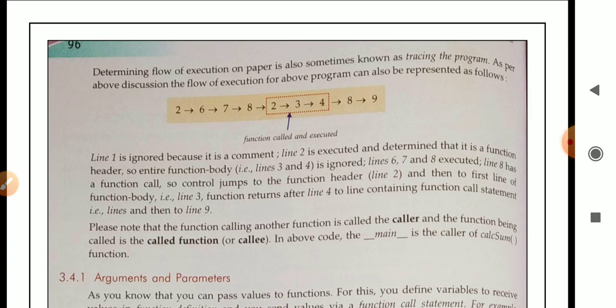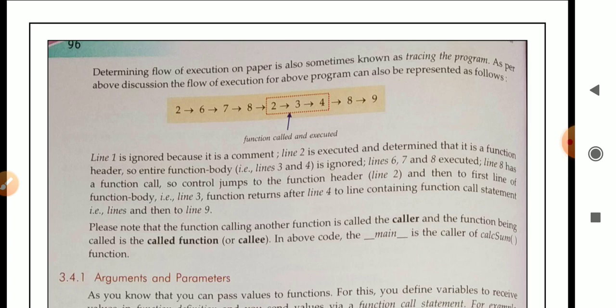Line 8 has a function call, so the control jumps to the function header, line 2, and then to the first line of the function body, line 3. The function returns after line 4 to the line containing the function call statement, and then to line 9.